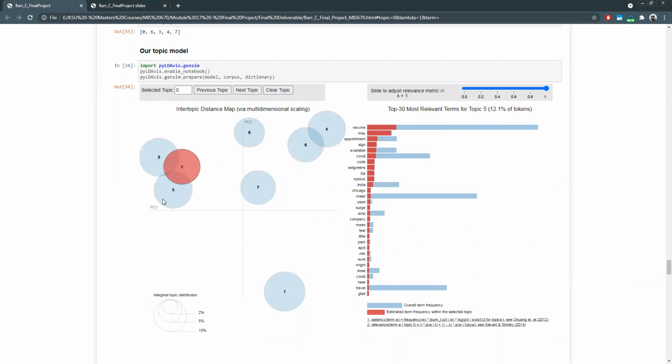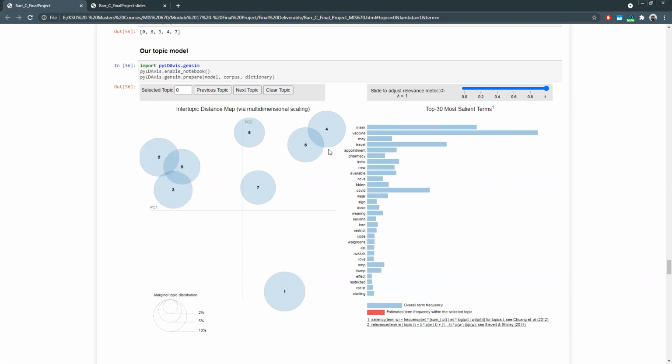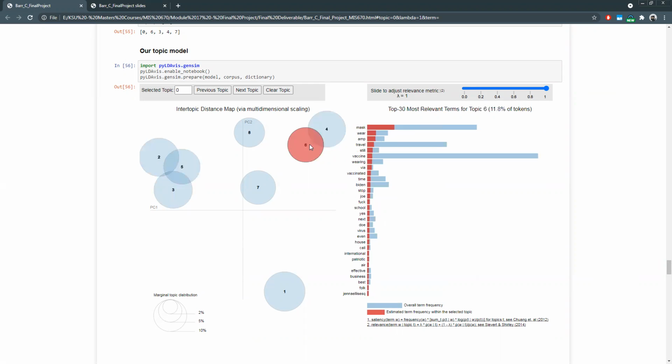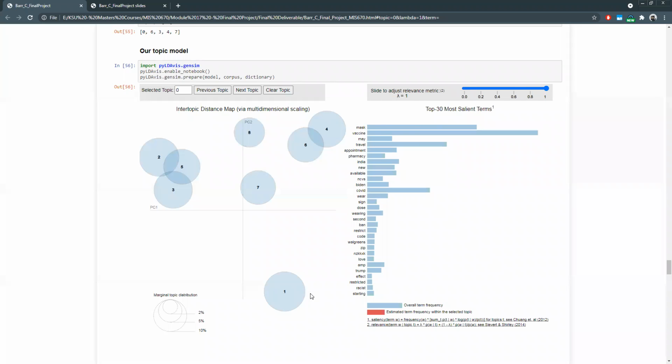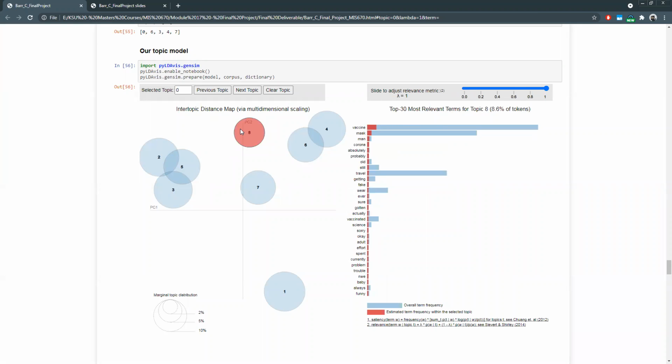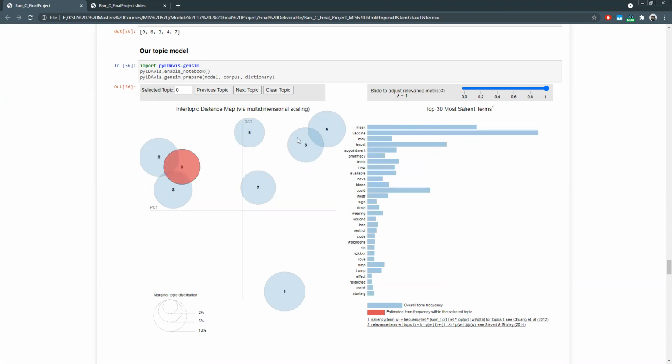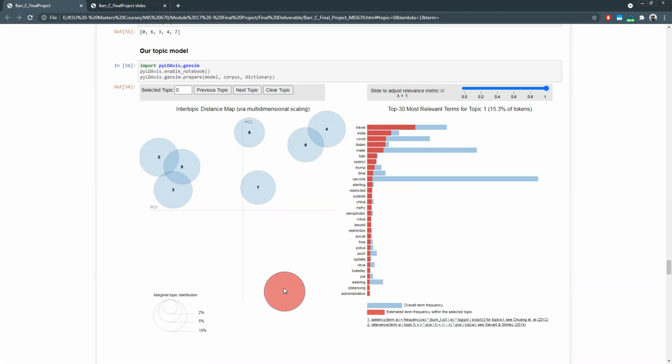of clusters 2, 5, and 3. What that looks like is the word vaccine is the most popular word amongst this cluster here. 4 and 6 are also clustered. You can see the word mask is the popular word amongst this cluster. 8 and 7 are also words that don't have a strong correlation to either of these clusters, whereas 1 is pretty much standalone, and the most popular word is travel.